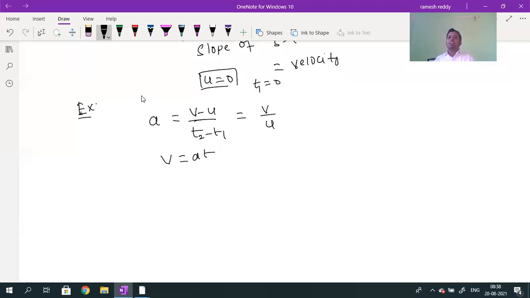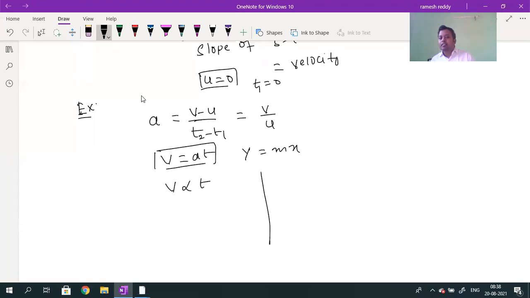What is uniformly accelerated? In uniformly accelerated motion, the a value is constant. Whenever a is constant, v is directly proportional to t. v is equal to at. This is of the form y is equal to mx.